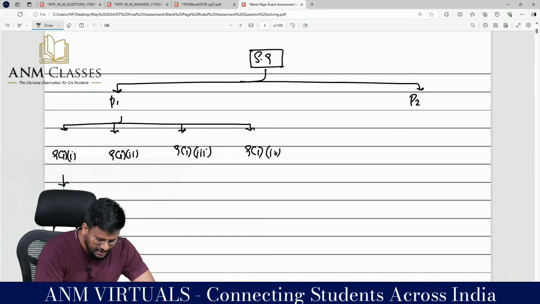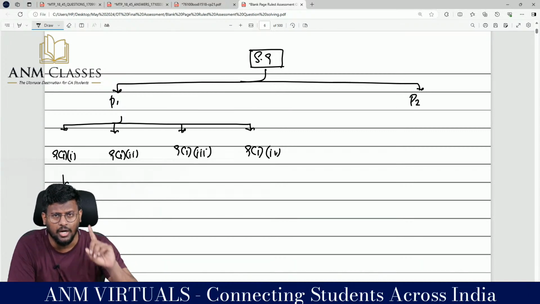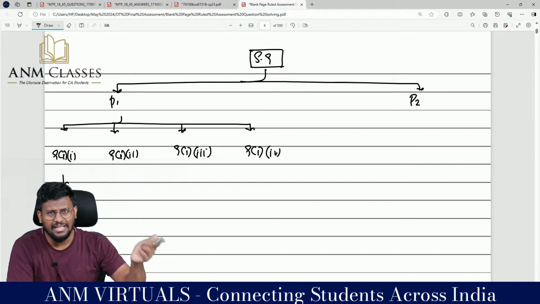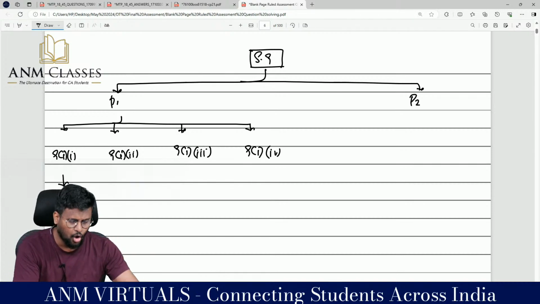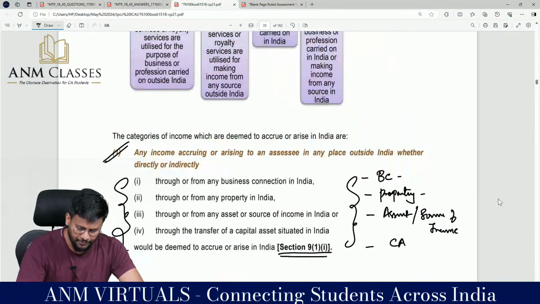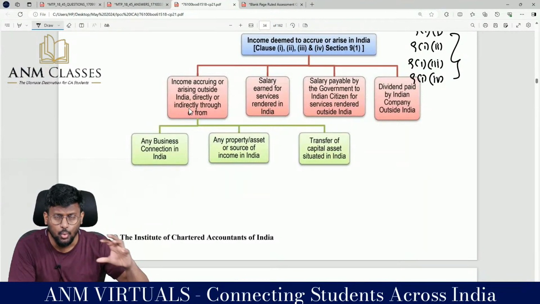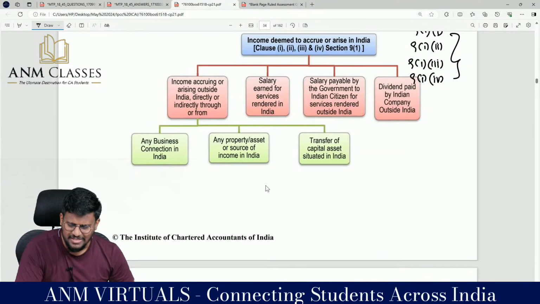In that, 9 subsection 1 clause 1 is saying that any income accrued or arisen outside India, either directly or indirectly, sir, either directly or indirectly through or from 4 things in India.